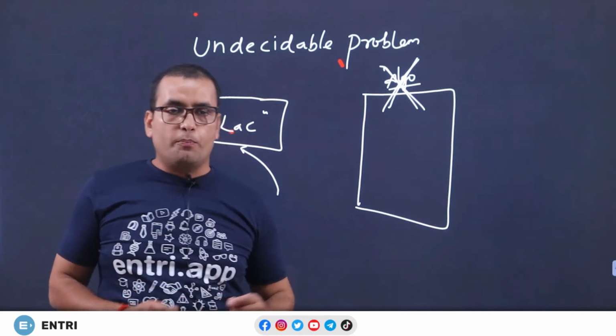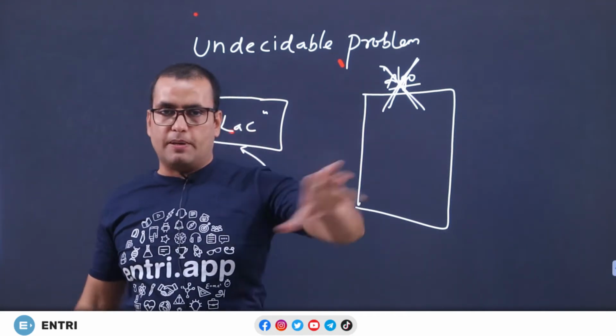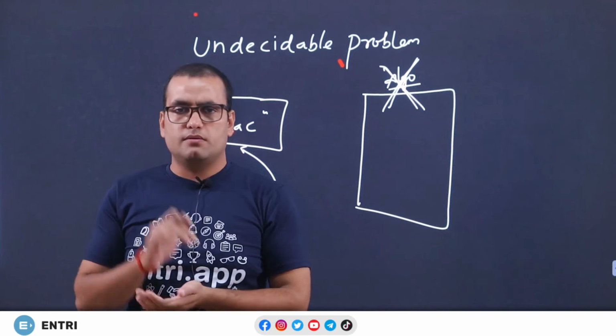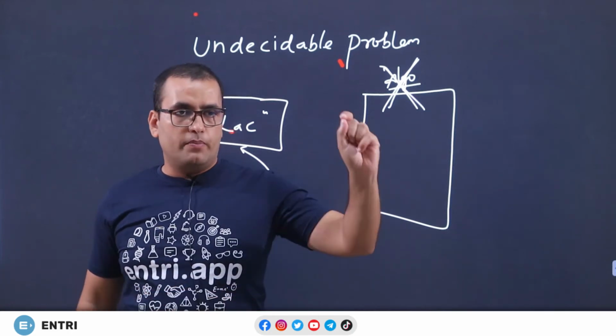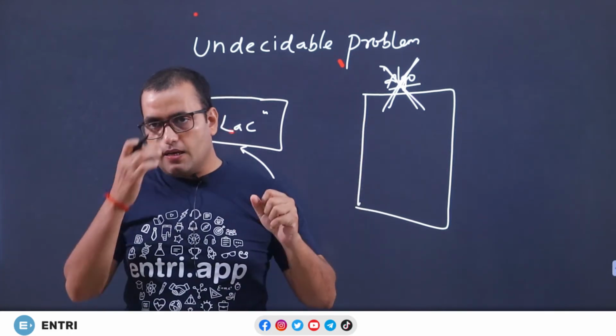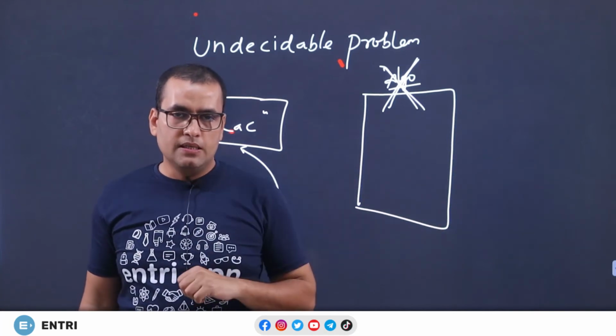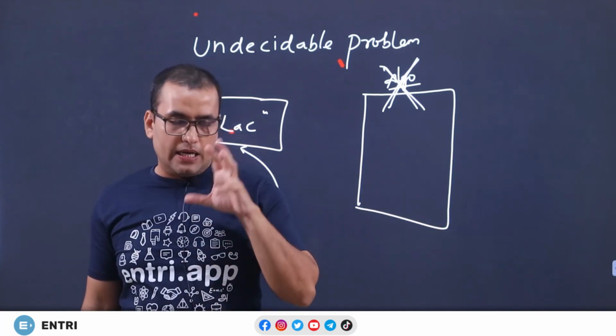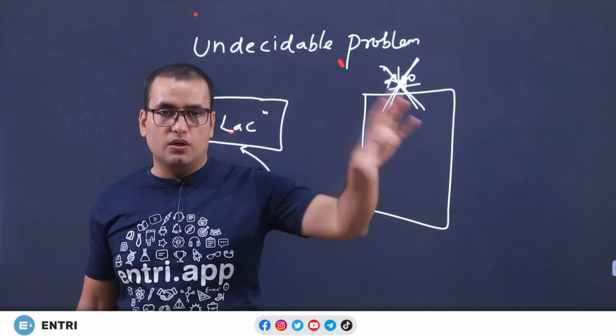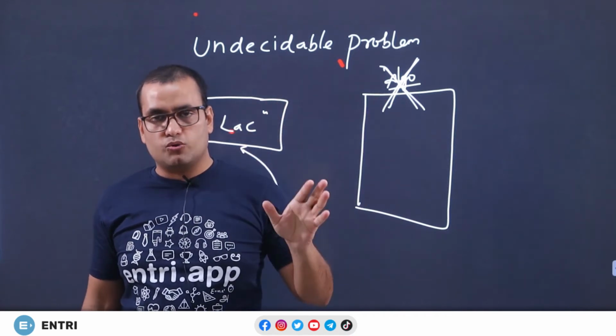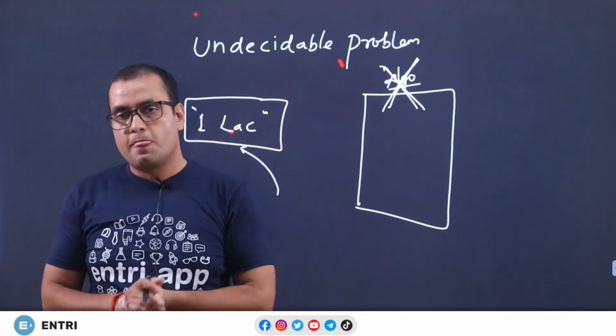Now, if you pick some particular person X, whoever the person is, and spend some time with him, 1 month, 6 months or 1 year, then you can write an algorithm which suits that person only. Then you can write an algorithm to check the honesty of that person only.